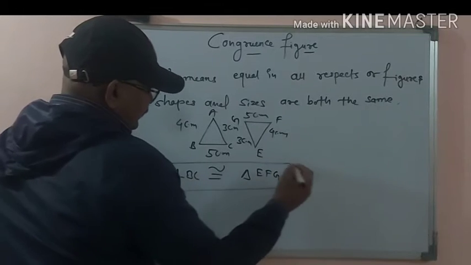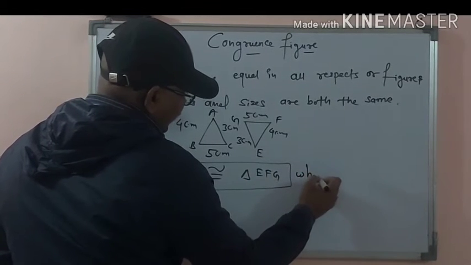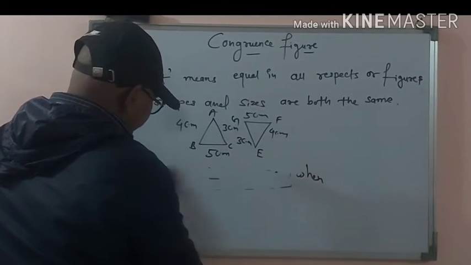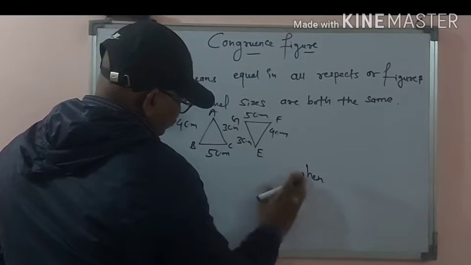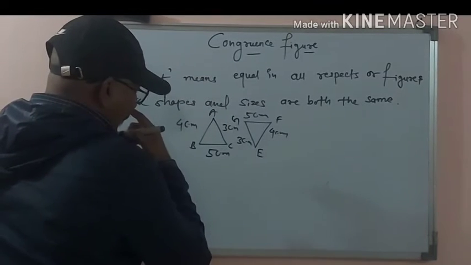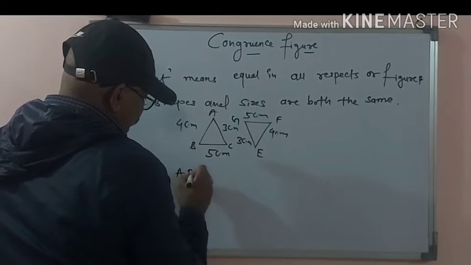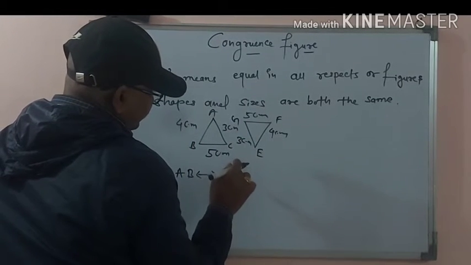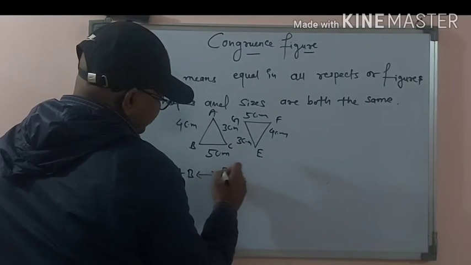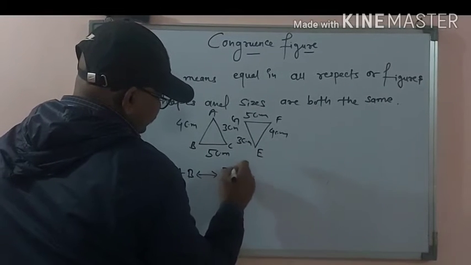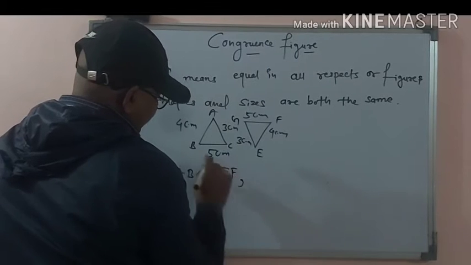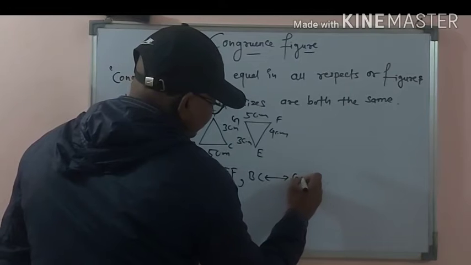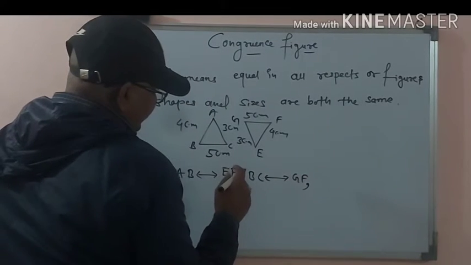When do we use this sign? Let us compare lengths. Length AB and length EF both have 4 centimeter. Length BC and length GF is also 5 centimeter.